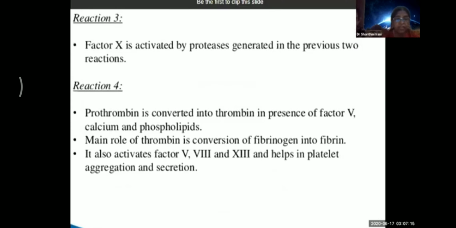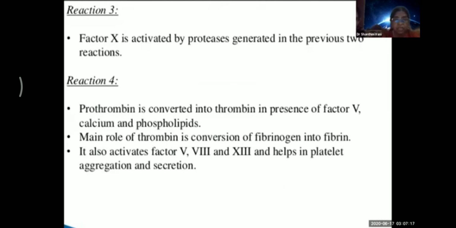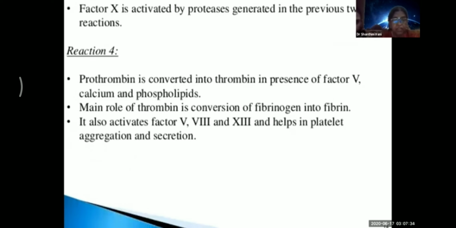Reaction 3, factor 10 is activated by proteases generated in the previous 2 reactions. Prothrombin is converted into thrombin in presence of factor 5, calcium and phospholipids. Main role of thrombin is conversion of fibrinogen into fibrin. It also activates factors 5, 8 and 13 and helps in platelet aggregation and secretion.